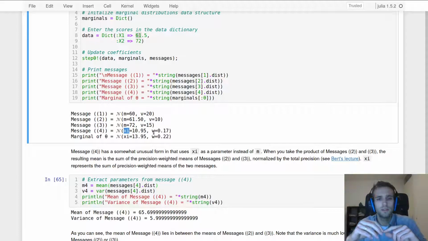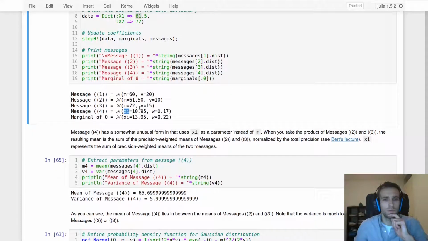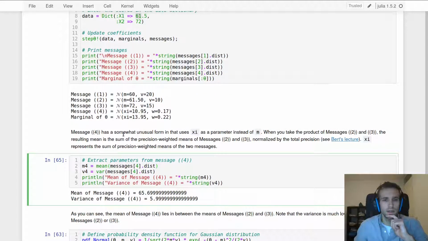So what you see here is an alternative parameterization of the Gaussian, where this chi is just the sum of precision weighted means. And we can request the mean of this distribution, and ForneyLab will automatically renormalize that, or rescale that, and report the appropriate mean.